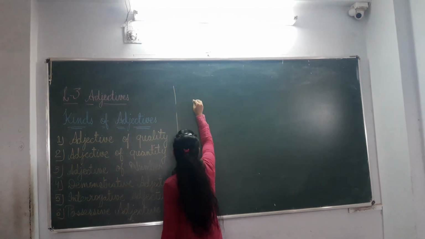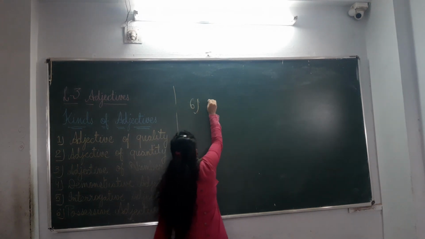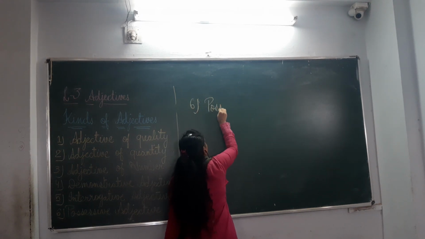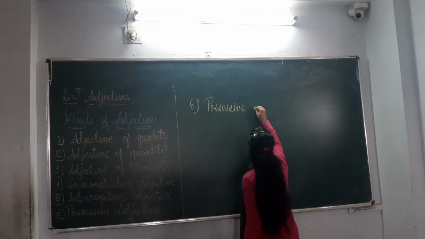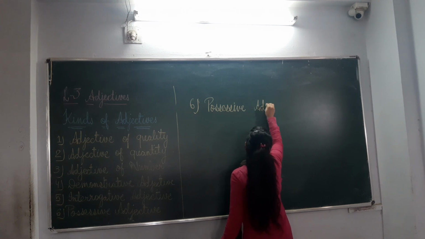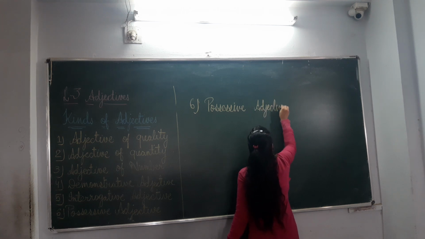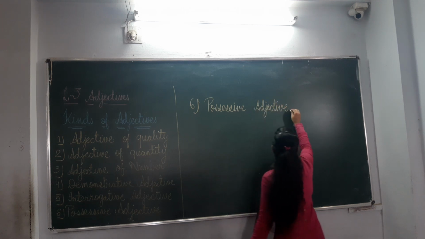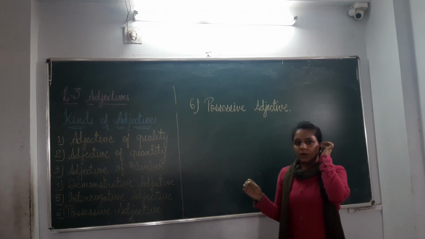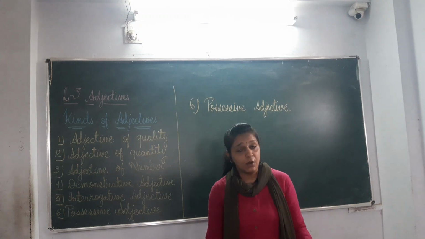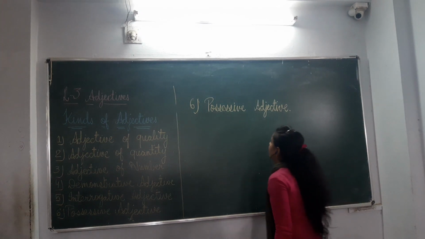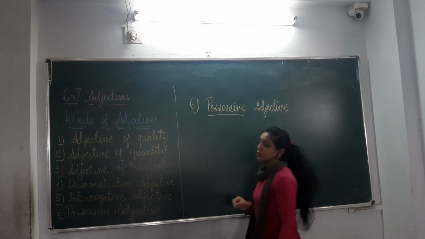That is possessive adjective. Before I give you the examples and explanation of possessive adjective, I would like to give you information about possessive.